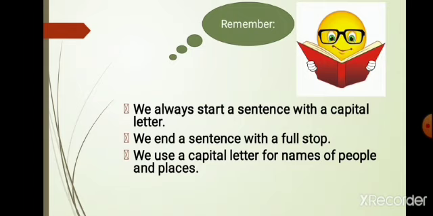We use a capital letter for names of people and places. What are the names of people and places? These are the nouns. So in this picture, there are three sentences. We always start a sentence with a capital letter. So you can see that all of these sentences are starting with a capital letter, that is W. And at the end of these three sentences, there is a full stop.